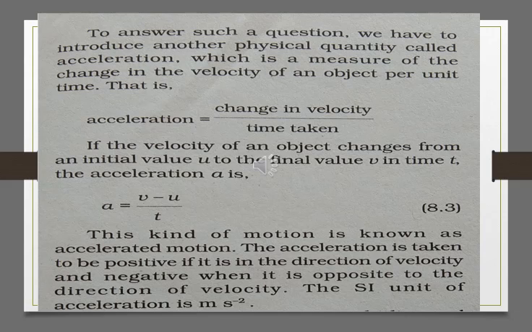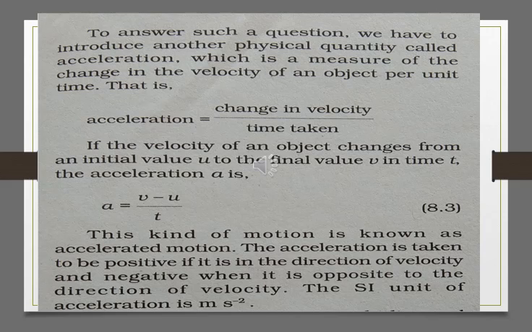Here v is the final velocity and u is the initial velocity. u may be 0, because when the object starts from rest its speed is 0. So in that case we take u equal to 0.